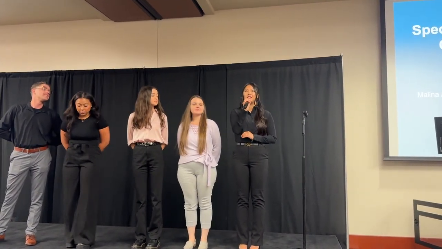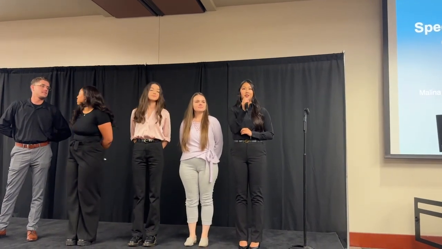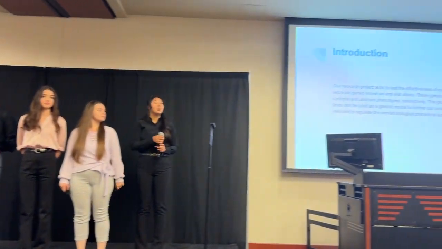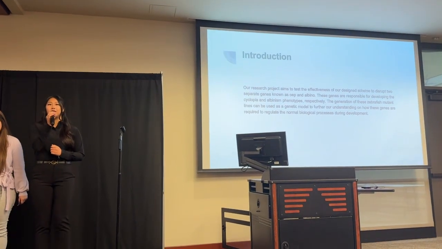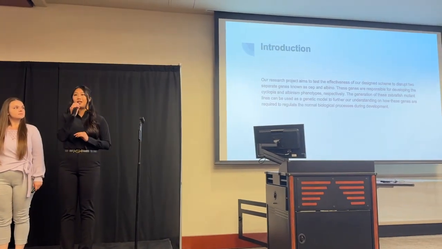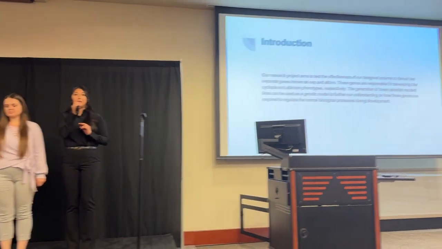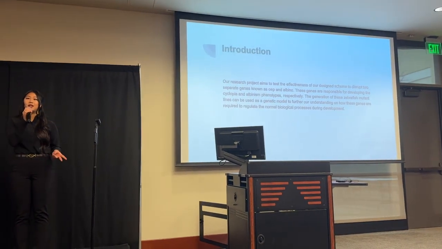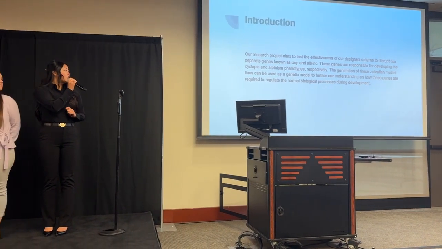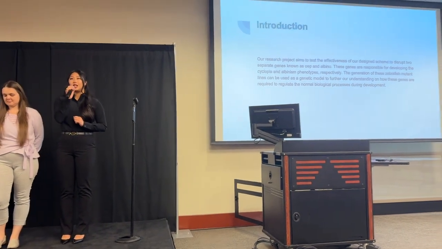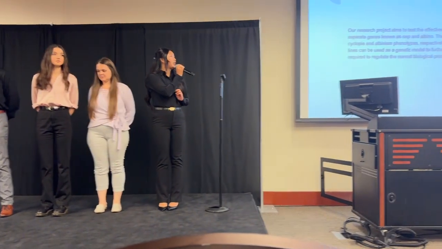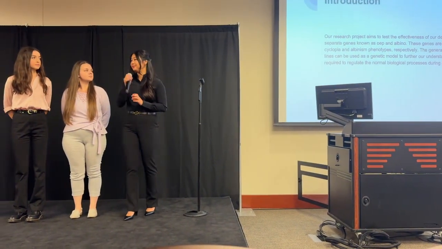We are currently conducting research under Dr. Daniel Zito to analyze the specific gene targeting in the zebrafish genome using the CRISPR-Cas9 approach. Our research aims to test the effectiveness of our design scheme to disrupt two genes known as OEP and albino. These genes are respectively responsible for the phenotypes of cyclopia and albinism, which we'll be discussing later on. The generation of zebrafish mutant lines can be used as a genetic model to help us further understand the genes required to regulate the normal biological process during development.